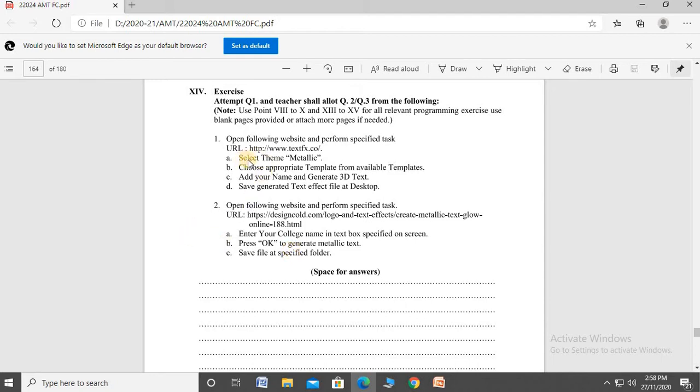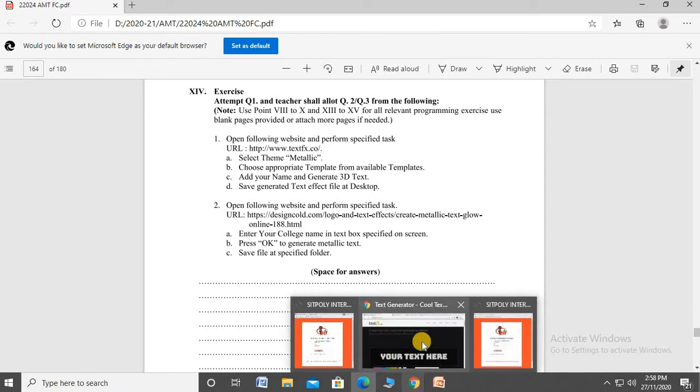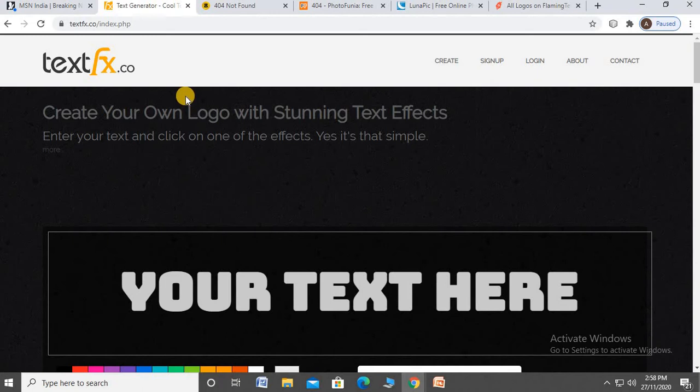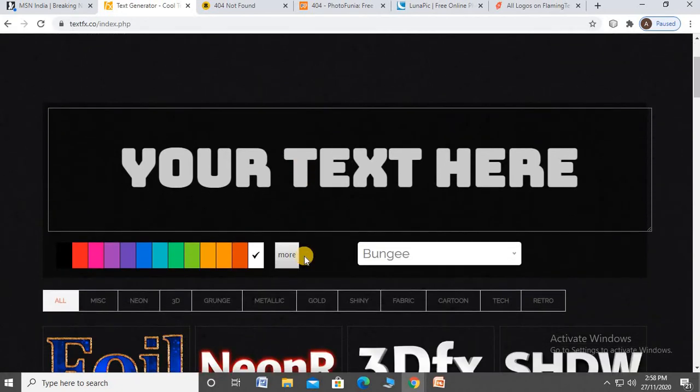In that, select the theme metallic. After that, give the appropriate template, give the name and generate a text effect in metallic. Okay, I am showing that. When we open that URL, this page will be open. There, enter your text here.